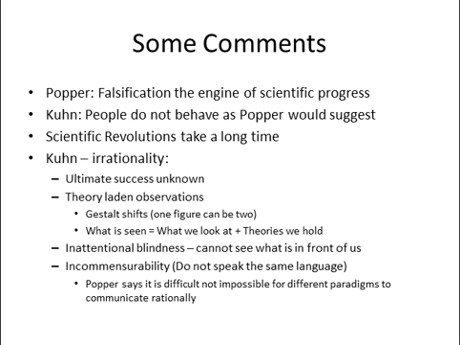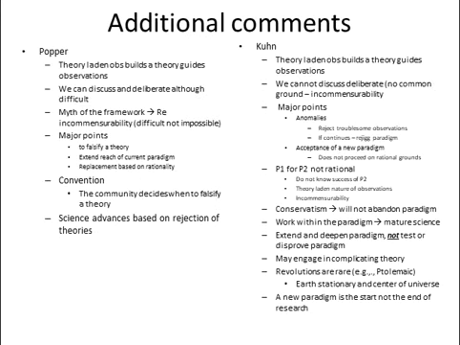All of these things influence how our paradigm may be accepted or whether or not we're going to shift a paradigm. Some of these things have nothing to do with the science itself or what we're studying. And that's the key point that Kuhn is making, that there are factors outside of the science that will determine scientific progress. And this was not communicated at all by Popper in the first chapter. Okay? All right. So, additional comments.